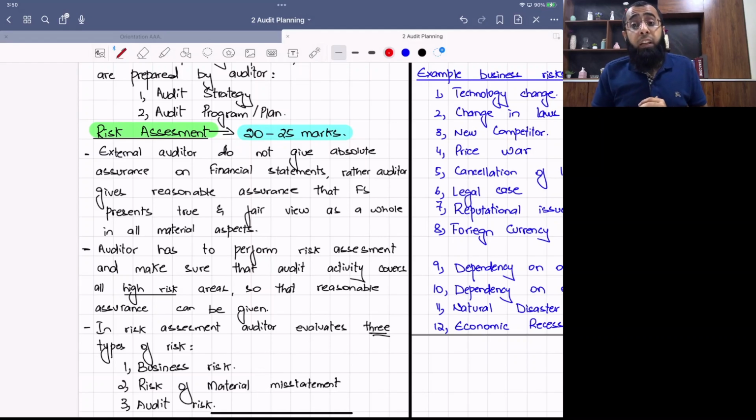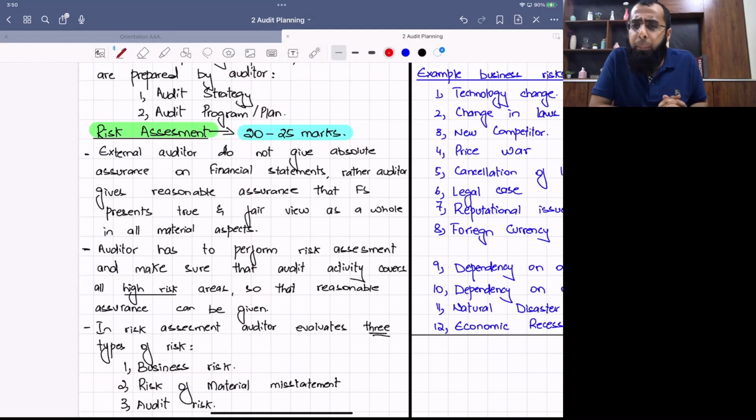Since the auditor is giving reasonable assurance, it is very important that he performs risk assessment. He has to identify the high risk areas and then focus more on those high risk areas, because only then will he be able to give an opinion on the financial statements as a whole.